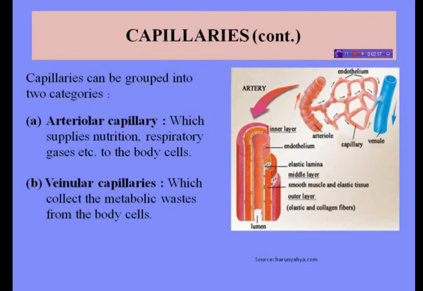See, capillaries are the direct vascular connection between an arteriole and venule. By-pass capillary supply, the connection occurs in certain exposed parts like fingertips, nose, pinna, eyelid, lips, tongue, etc. It is meant for controlling blood supply and temperature of the exposed parts. Arterial capillary supplies nutrition, respiratory gases like oxygen, etc. to the body cells, and venular capillaries collect the metabolic waste from the body cells. These are the capillaries that connect arteriole and venule.